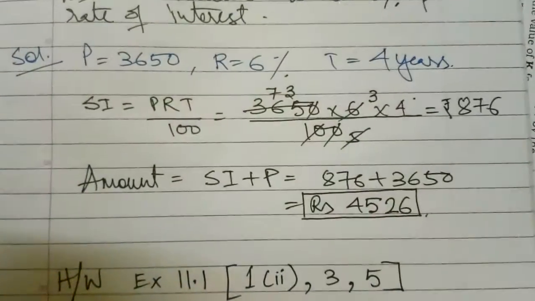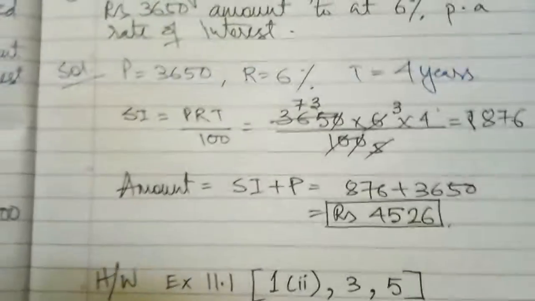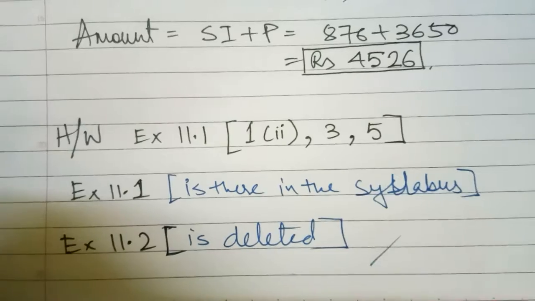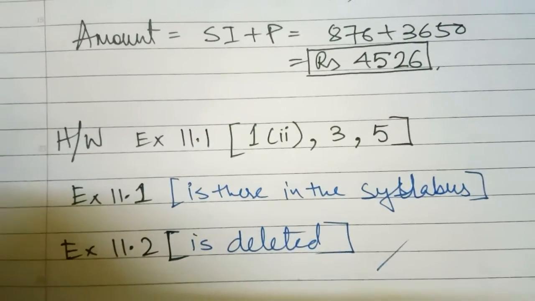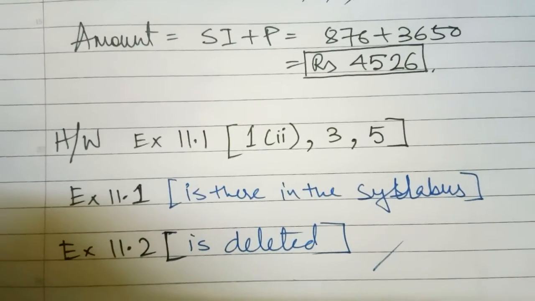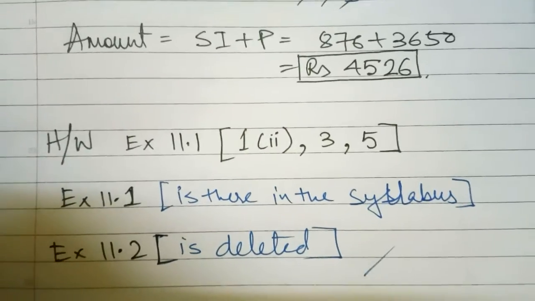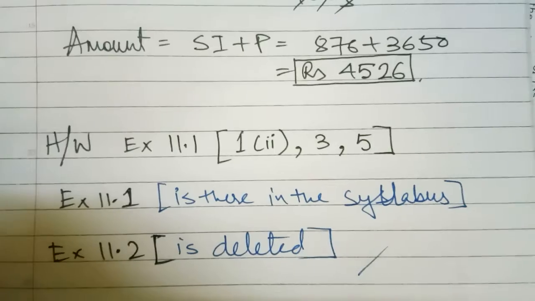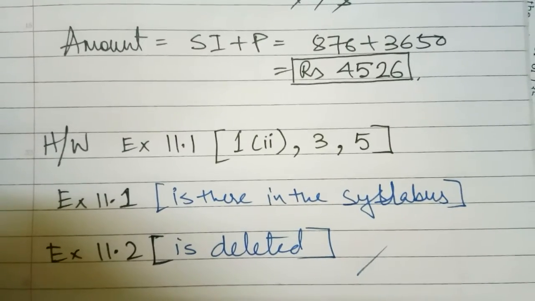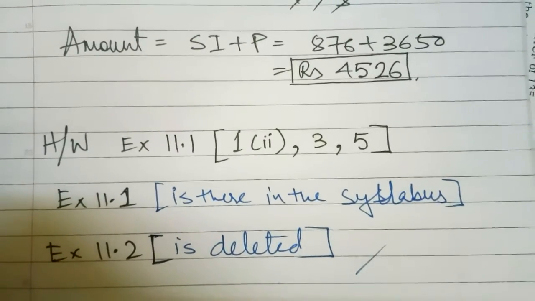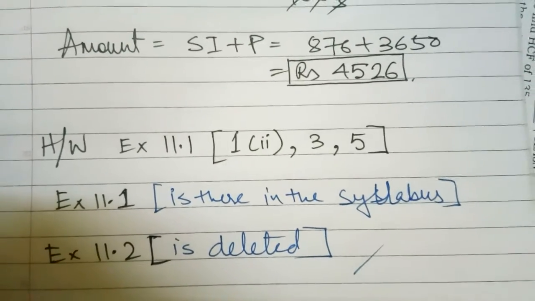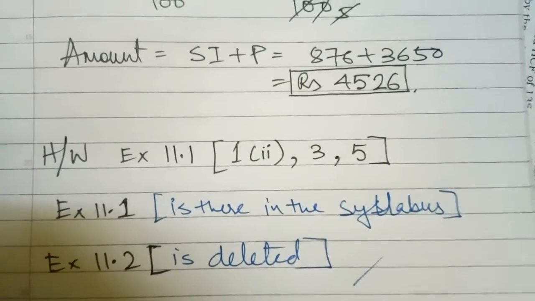Some homework I have given over here. I have written it, and I'll be giving the PDF form. And a very important thing, watch this video properly: at the last, exercise 11.1 is there in the syllabus and 11.2 is deleted. In your syllabus it is written that 11.2 is deleted, but it will be 11.1 that is there in the syllabus. Make a correction in your syllabus also.